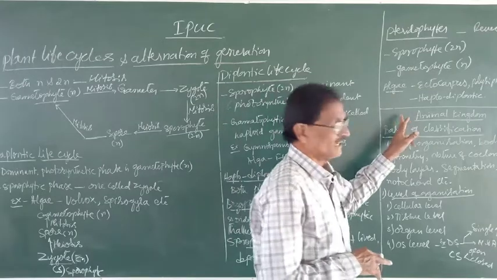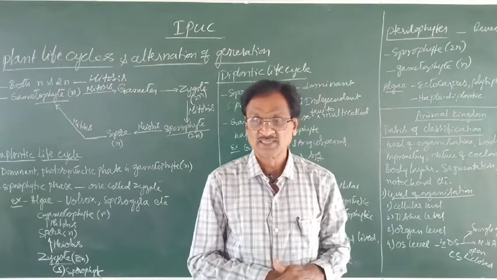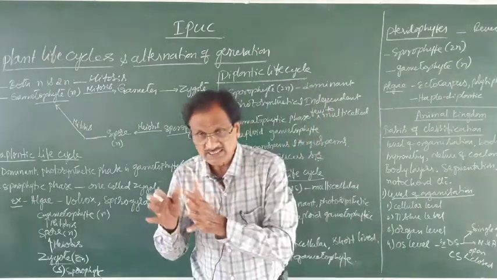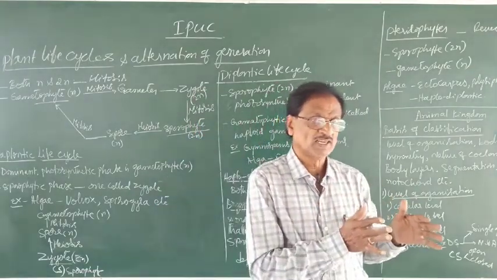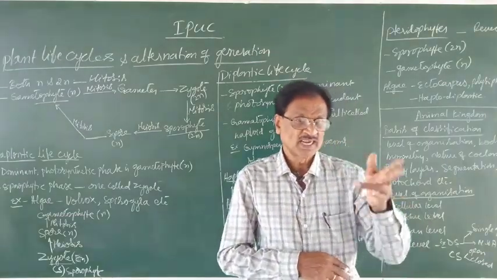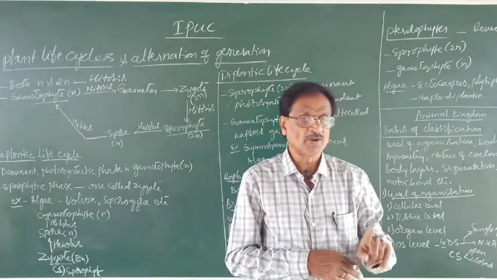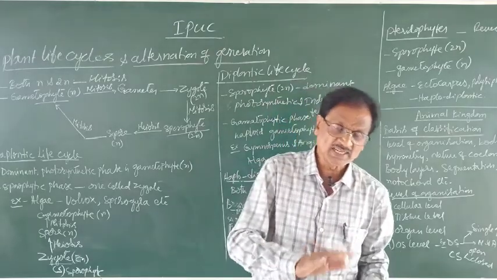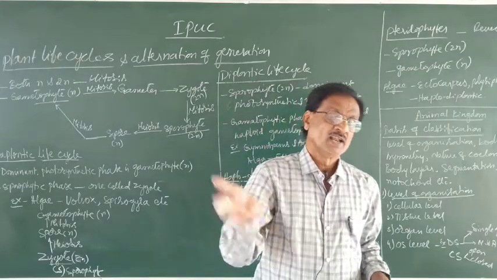So, these are the three types of what? Plant life cycles with alternation of generation. These three plant life cycles we have studied so far are based upon the gametophytic phase and the sporophytic phase, which are haploid and diploid respectively. Based upon that, if the gametophytic phase is dominant, then it is called haplontic.